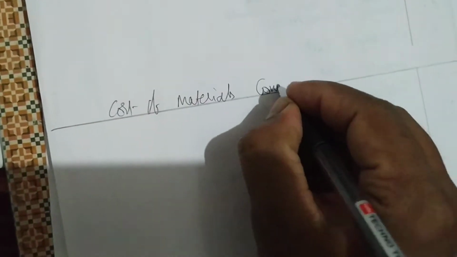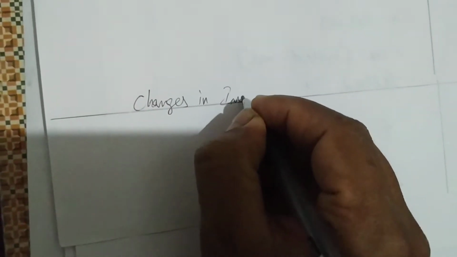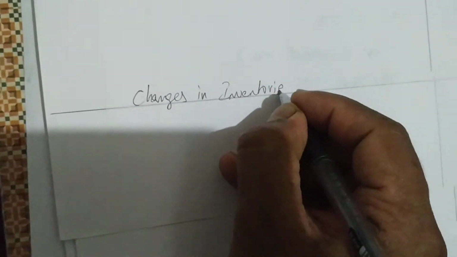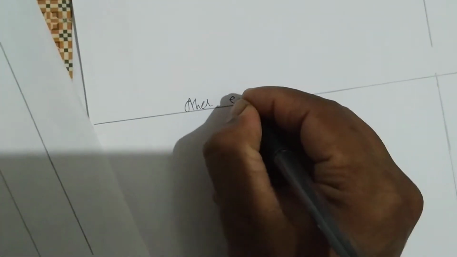You have to see the question and then decide what working notes you have to prepare. Then changes in inventory. After that finance cost. Last one is other expenses.